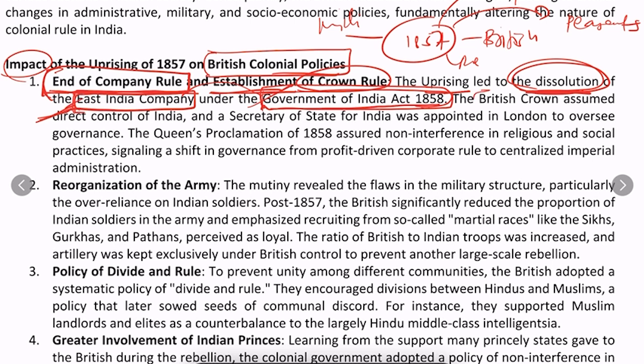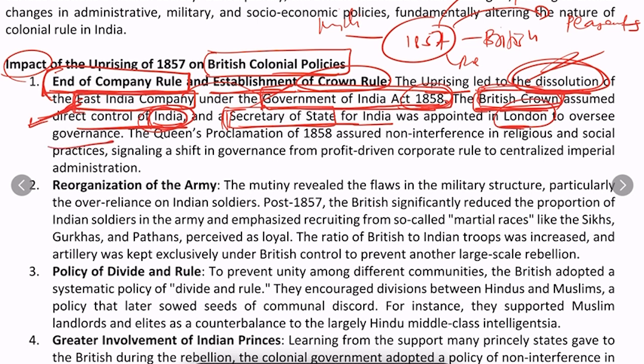So now the British Crown, the imperial rule right from London, assumed direct control of India. Earlier India was controlled through the East India Company. Now East India Company got dissolved, and under the 1858 Act, the British Crown assumed direct control of India. And a Secretary of State for India was appointed in London, dedicated to overseeing the governance of the country.